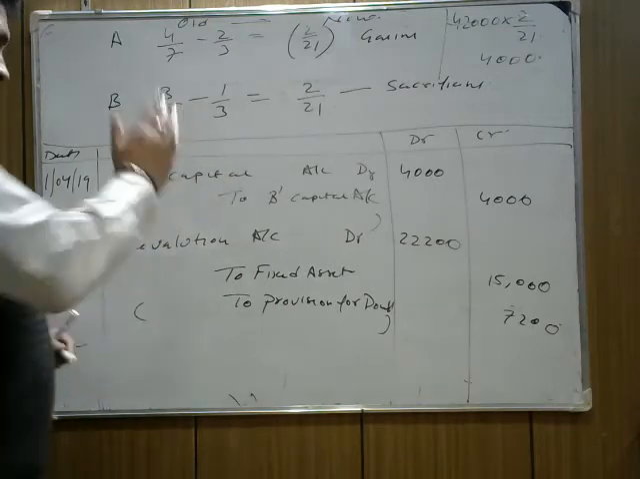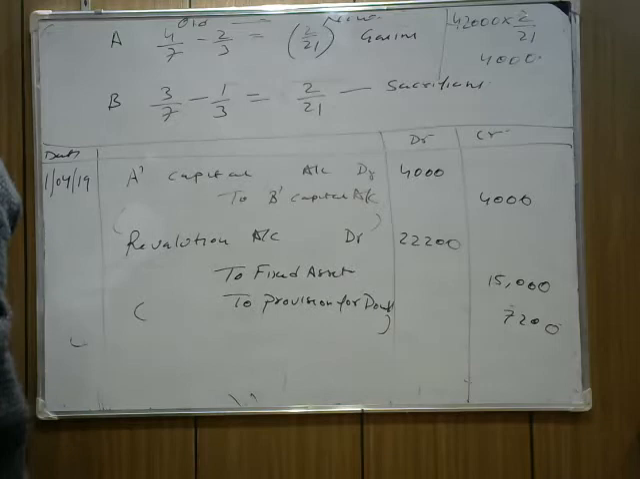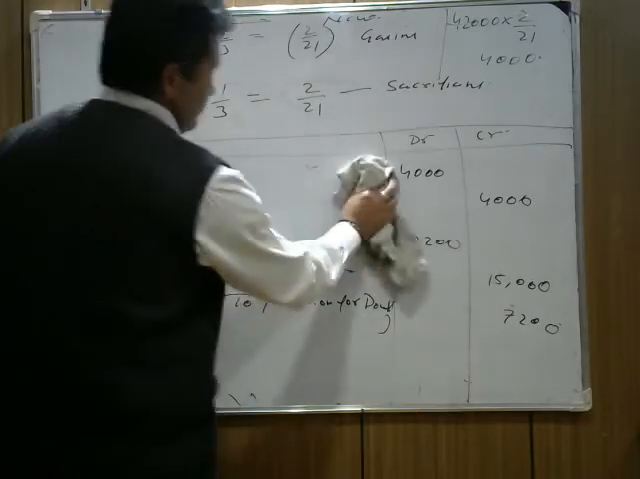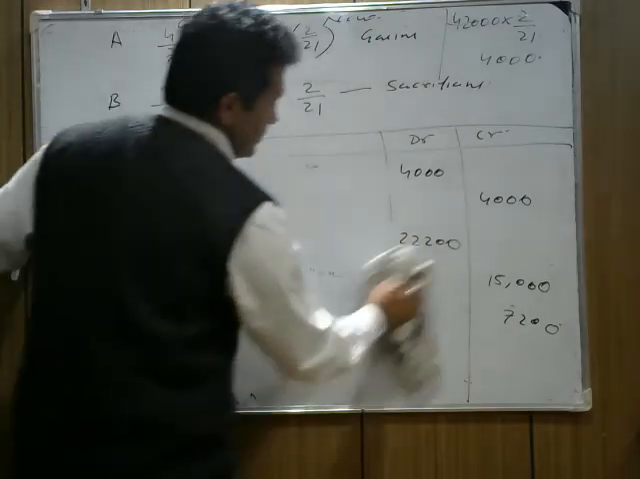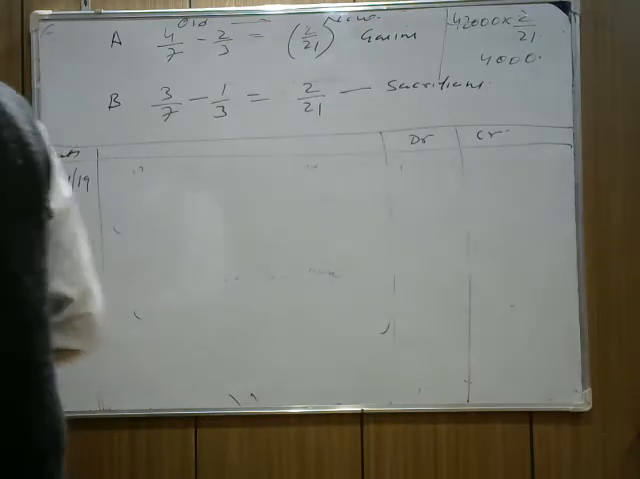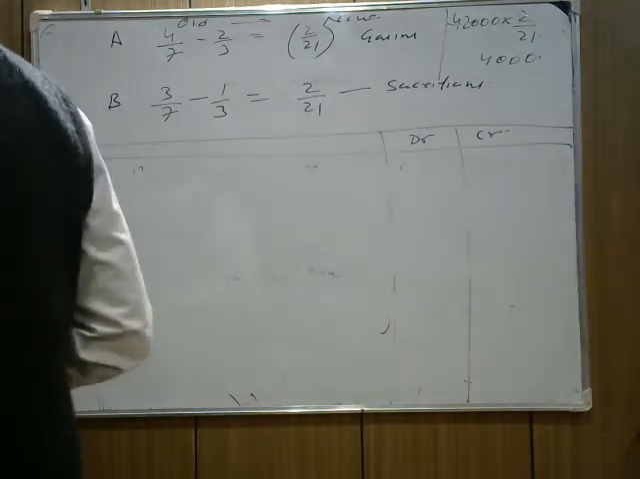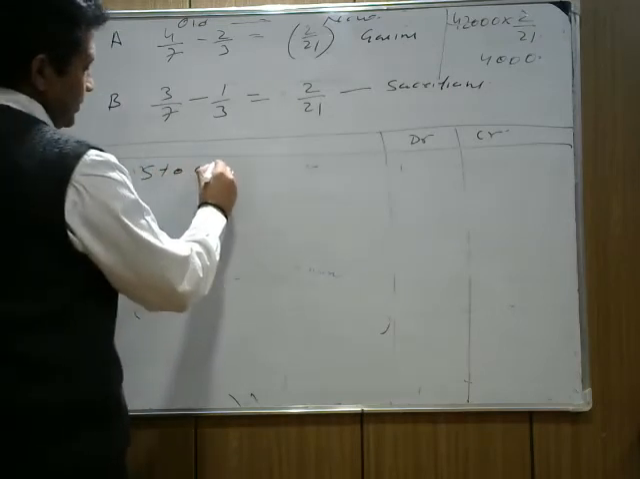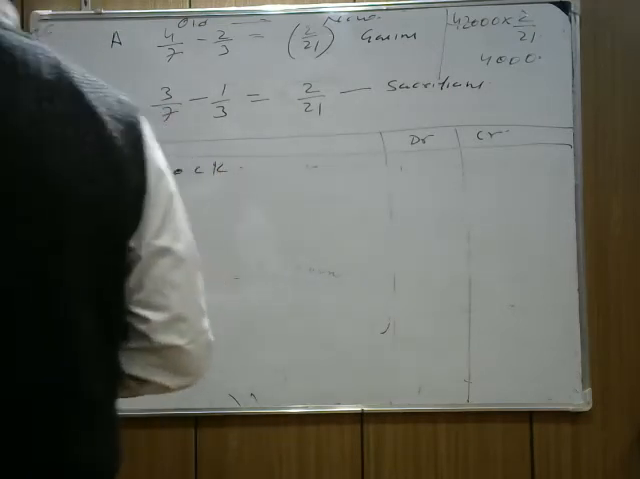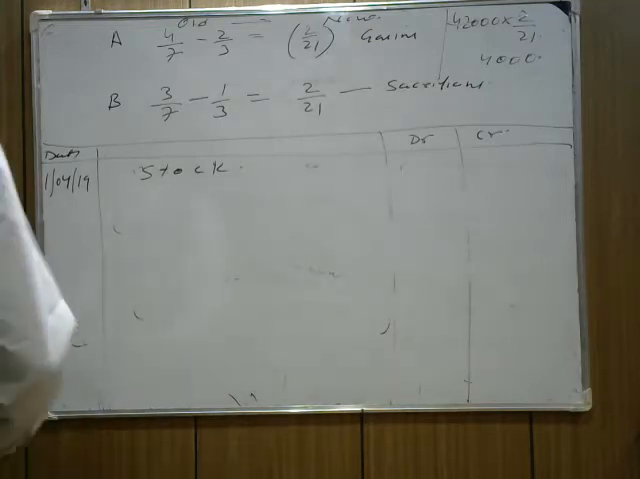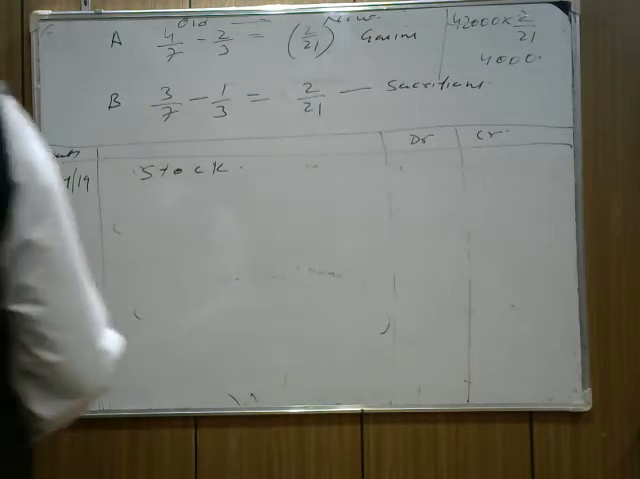Okay. Second question. Check again. Which of the liabilities or assets are increasing? This one, stock. Stock account debit. What's the value of stock? They say stock is increased by 50,000.